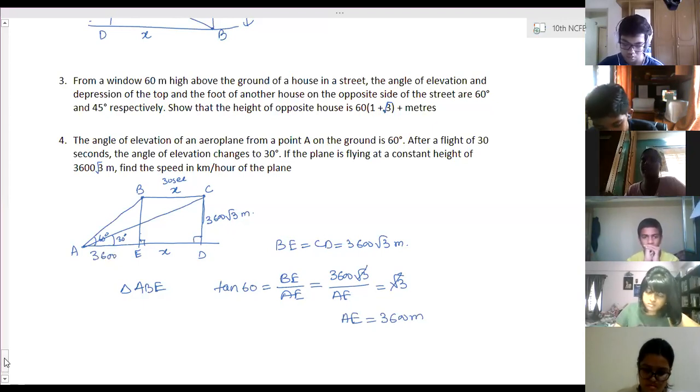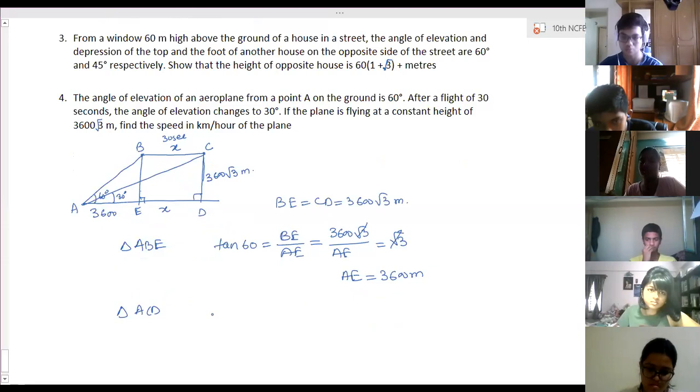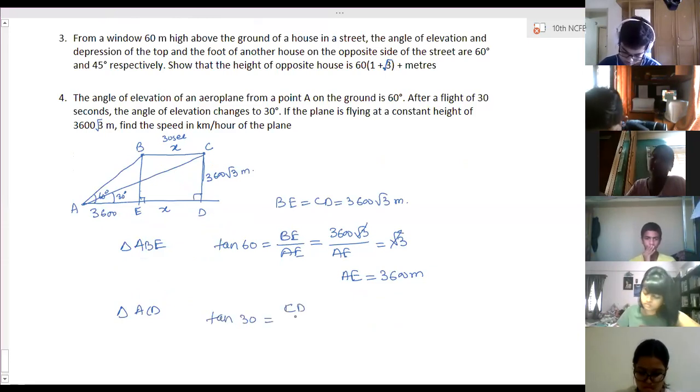Now DE distance. We have to calculate for that in triangle ACD. Tan 30 is equal to CD by AD.